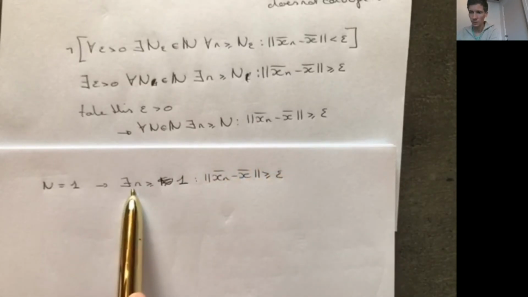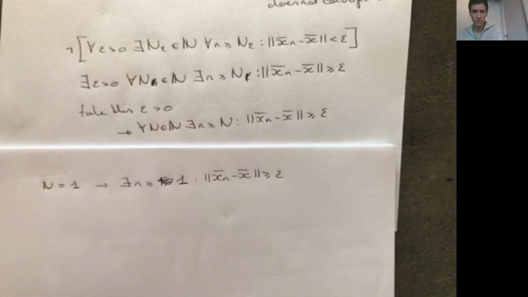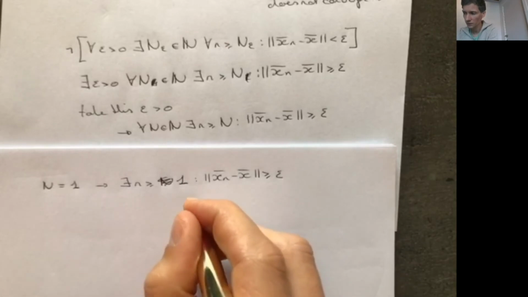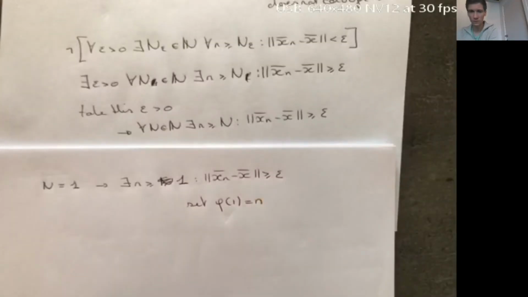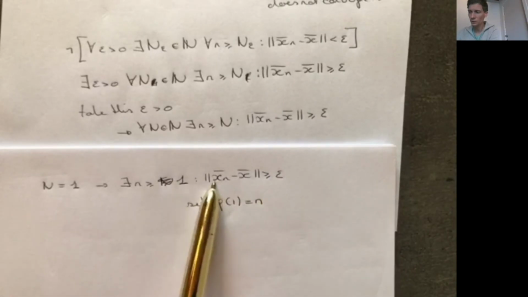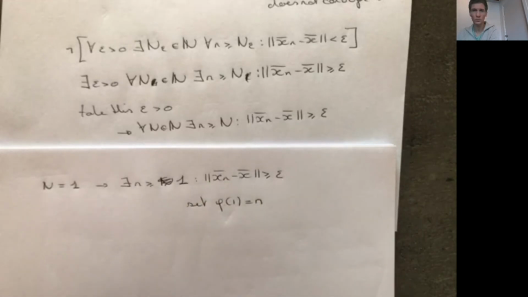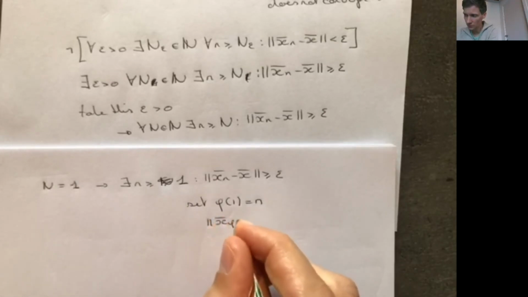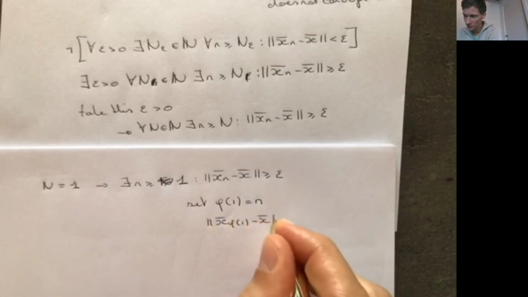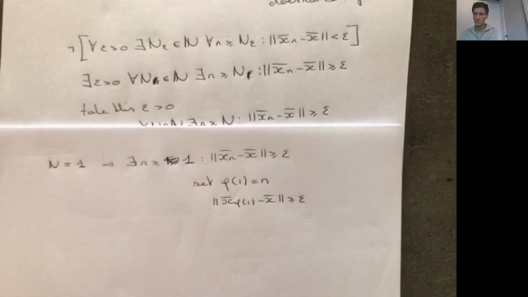So this n that satisfies this condition, let me call this to be the first element of my subsequence. I know that there is a number bigger than 1 such that this is satisfied. This x_n that satisfies this is going to be the first element of my subsequence. So I know that the first element of my subsequence is going to satisfy this condition.